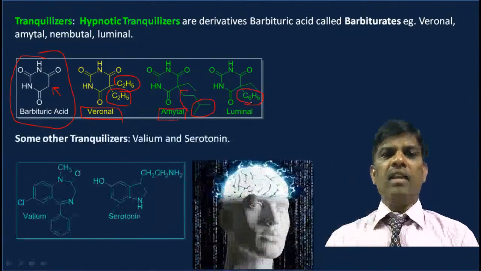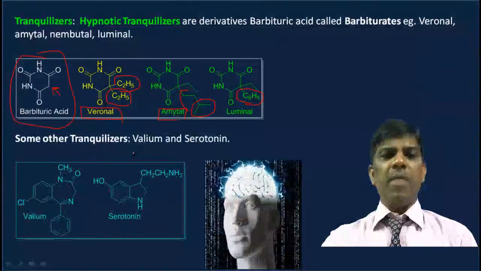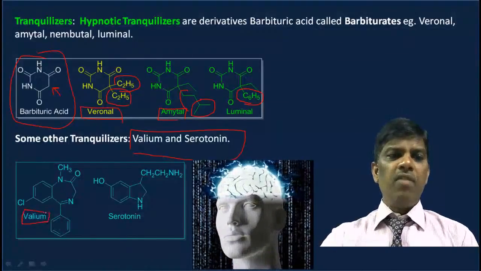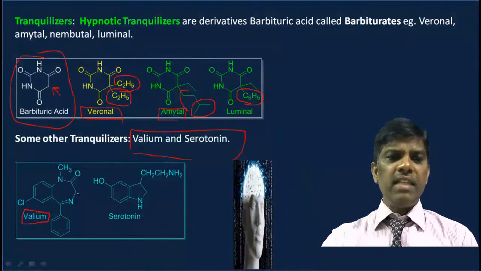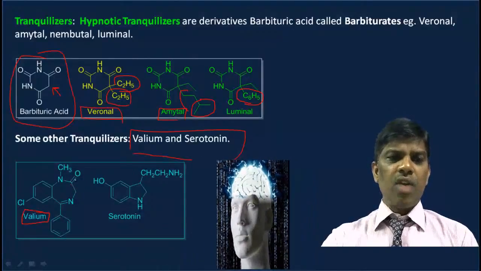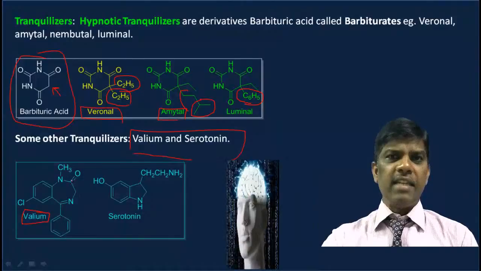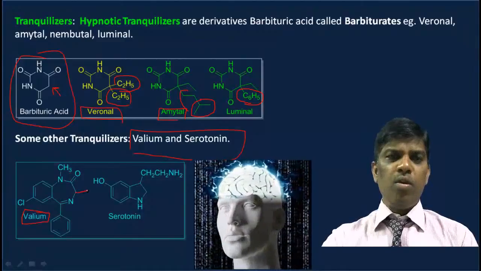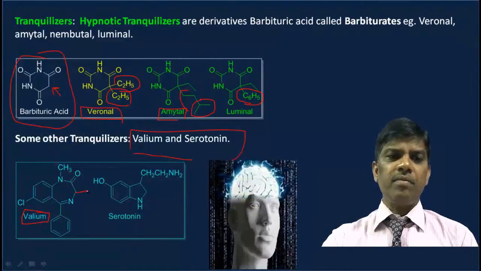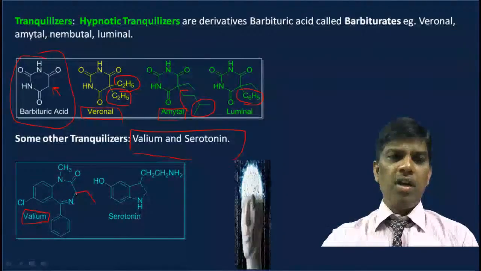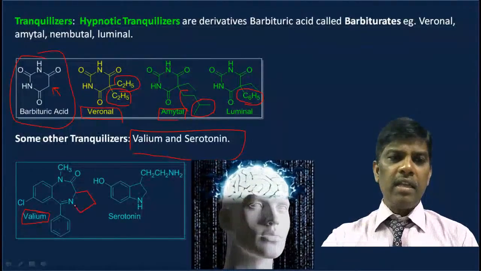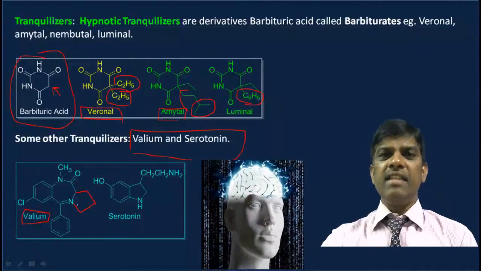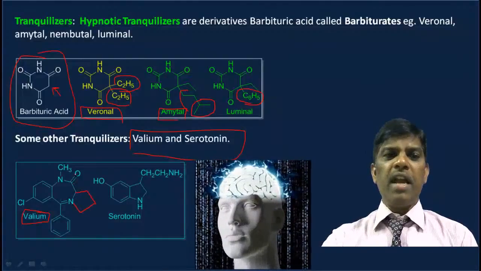Moreover, there are other tranquilizers also, Valium and serotonin. So this is Valium. I have worked on these types of medicines. For example, this is glycine, isn't it? This is an amino acid, glycine. This ring can be constructed using glycine. If I use a methyl group here, this is alanine. This is 1, 2, 3, 4, and what is this? Pyrrole, here acid. This is nothing but a 5-membered pyrrole and amino acid.